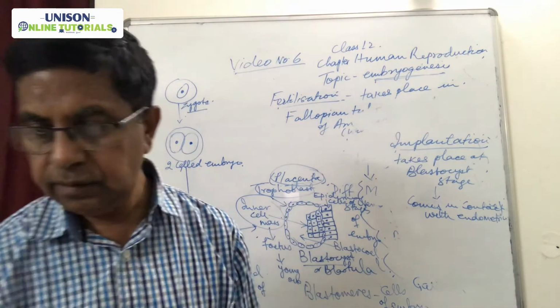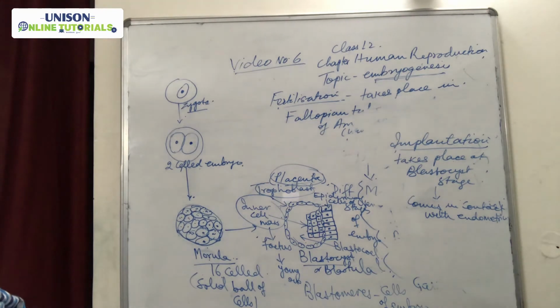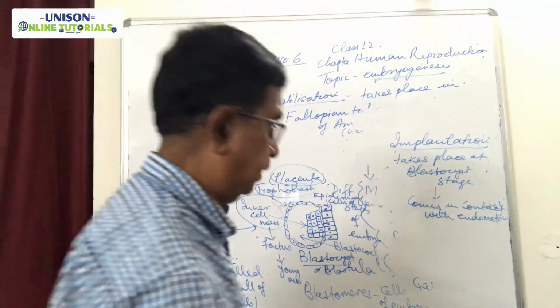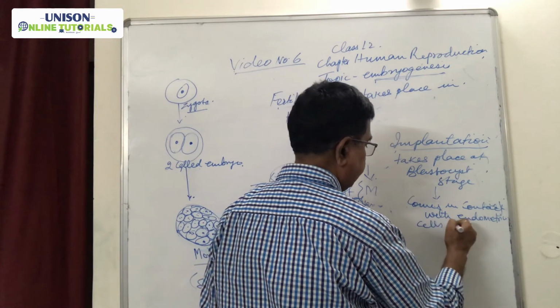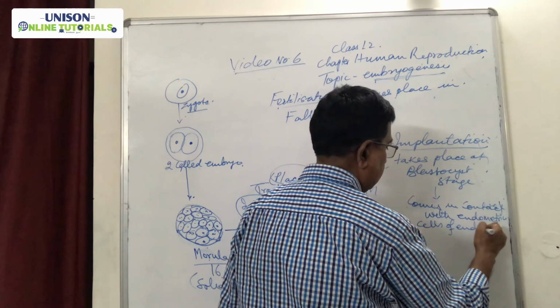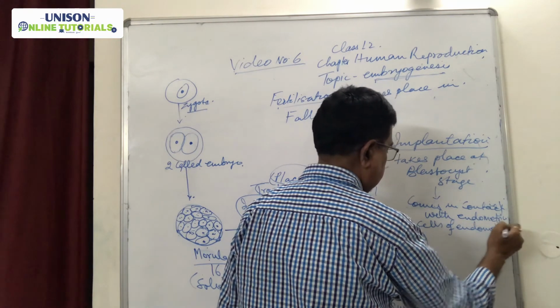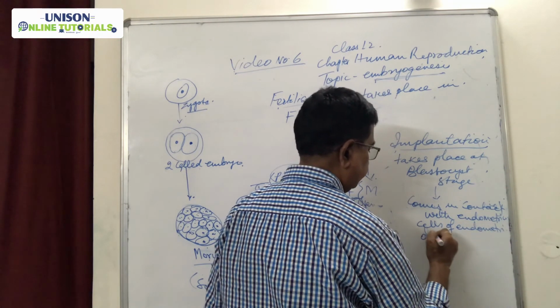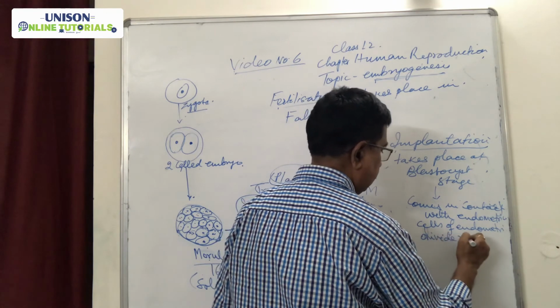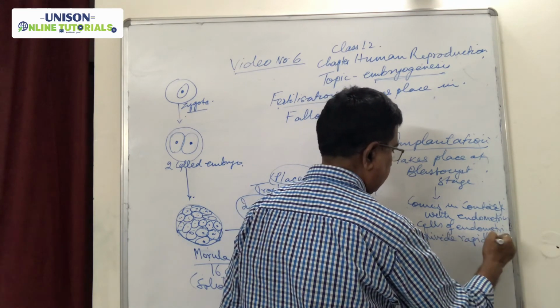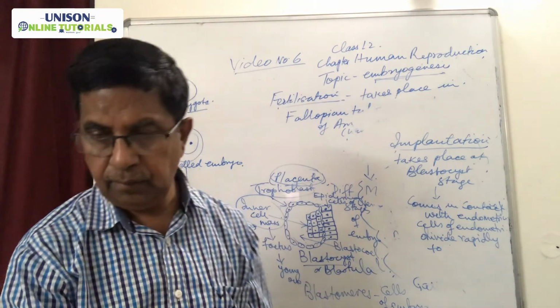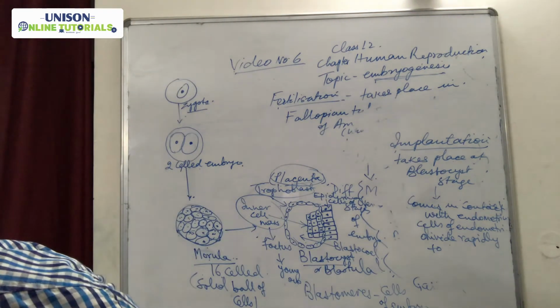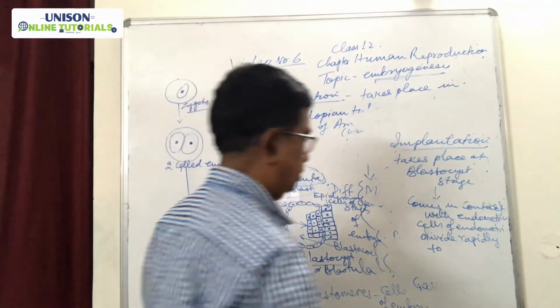Then the endometrium layer of the uterus divides rapidly. So the cells of the endometrium divide rapidly to completely cover the blastocyst.